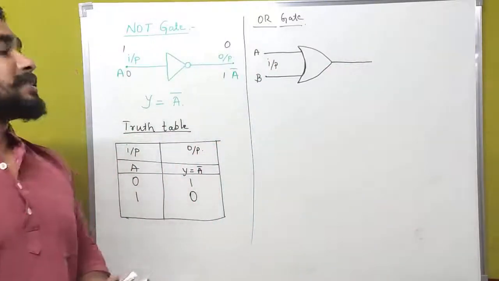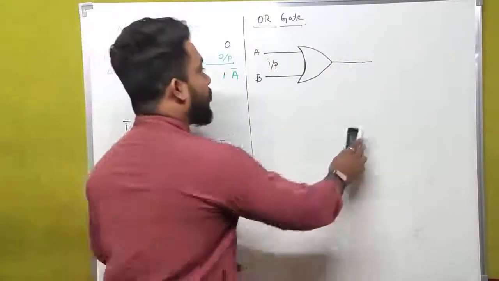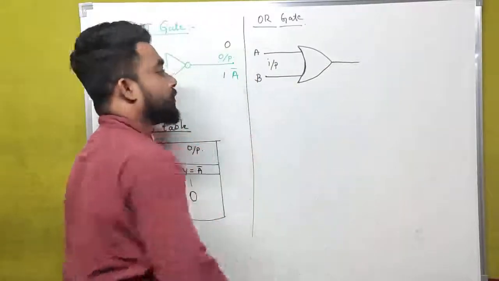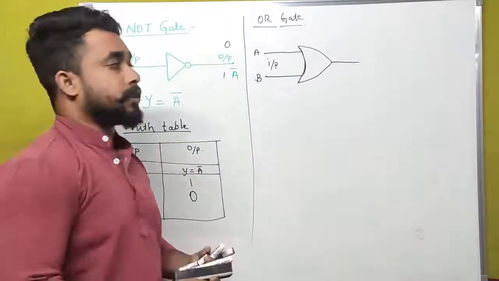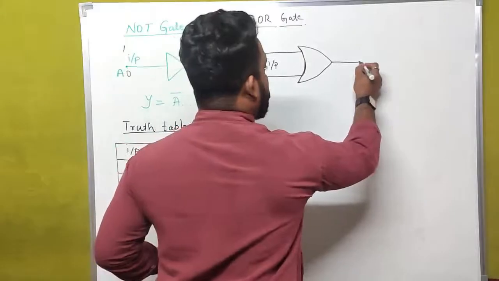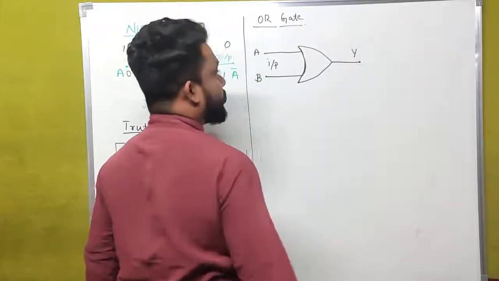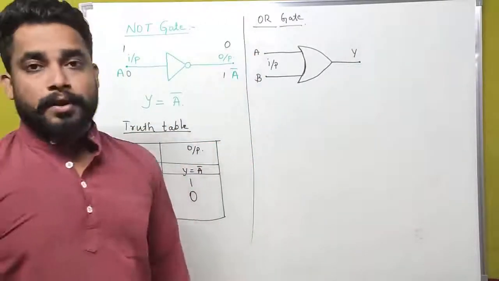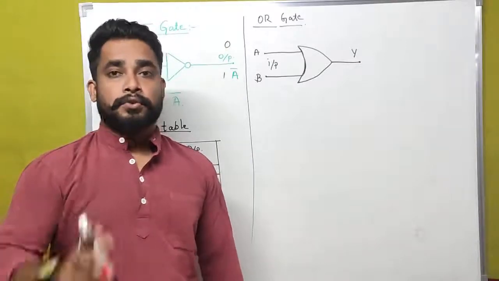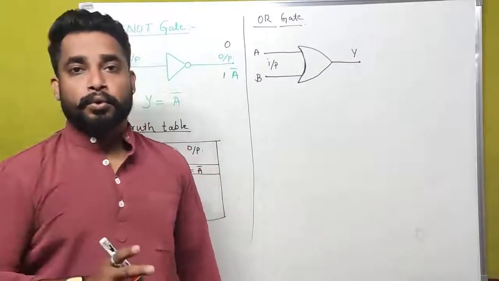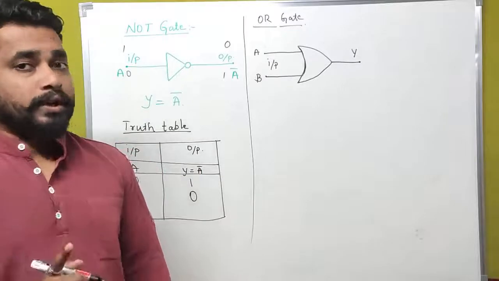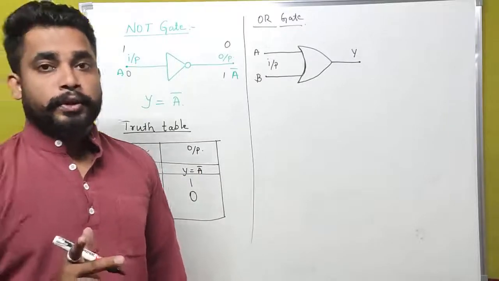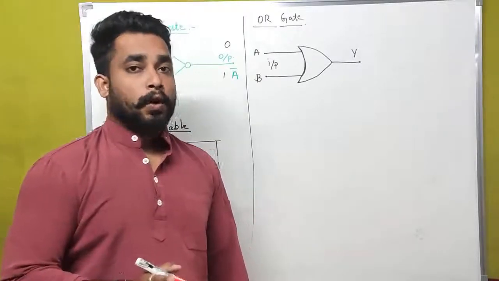Actually, this is the symbolic representation of an OR gate. Here we will get the output. What is the meaning of OR gate? An OR gate should consist of a minimum of 2 inputs and a minimum of 1 output.